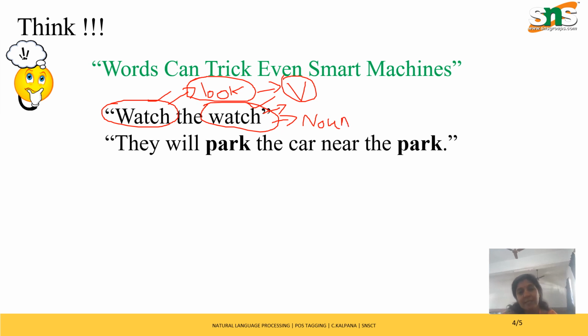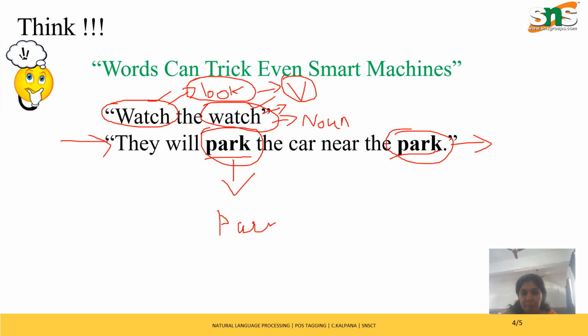Likewise, see the second sentence, they will park the car near the park. Here also the same case, both the words are the same. Correct? The spelling of both the words is the same, but then the meaning differs. They will park the car near the park. So what is the meaning of this first park? It is parking, parking the vehicle, parking our car.